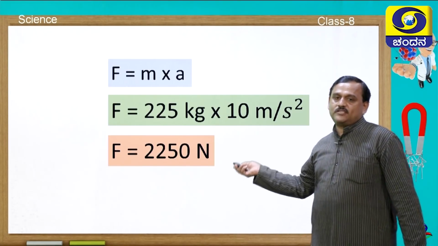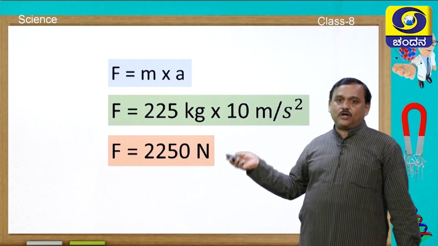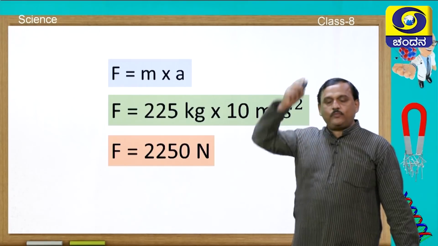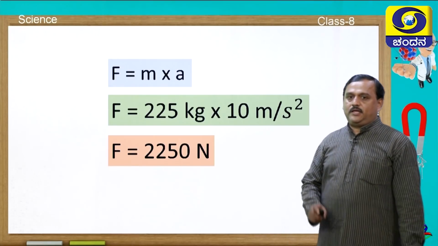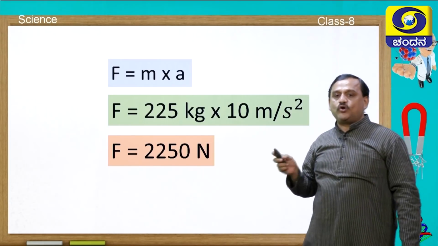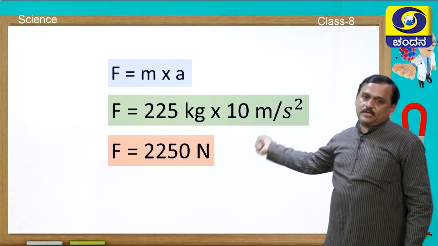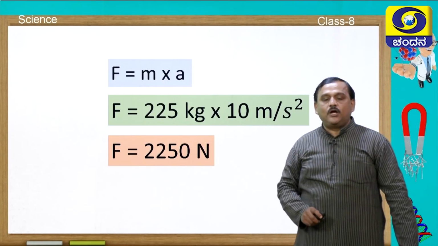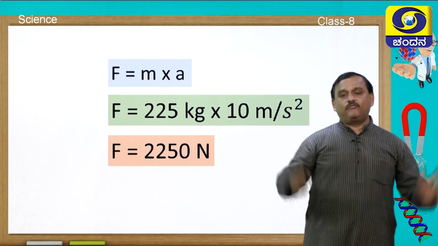In the case of atmospheric pressure on our head, the area of the head is 225 square centimeter, and on that area the air column throughout the atmosphere has 225 kg of mass. That is multiplied with the acceleration due to gravity, approximately 10 meters per second square. We find it to be 2250 Newton, which is a very huge force.